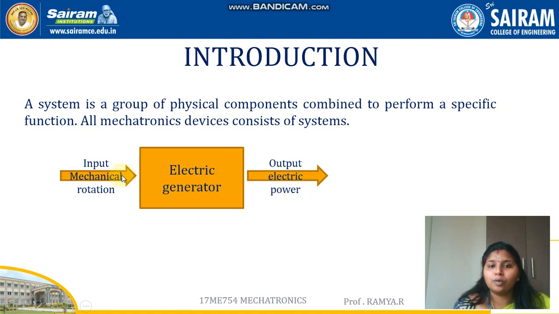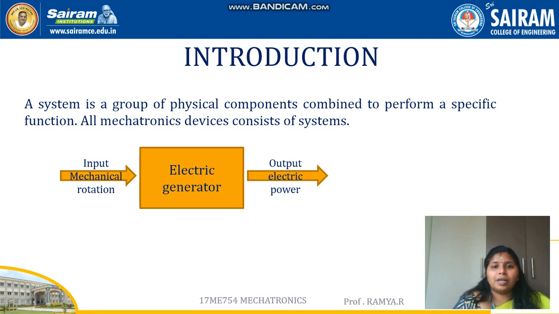It is a group of physical components. So there is an input unit, processing unit, and an output unit. When all these physical components are put together to do some specific task, this is called a system. And all the mechatronic devices have a system.